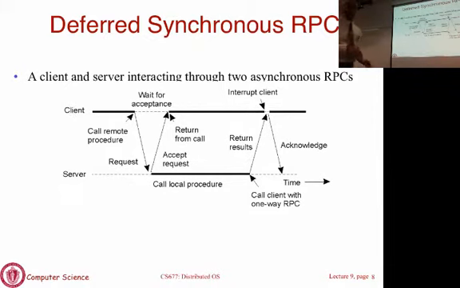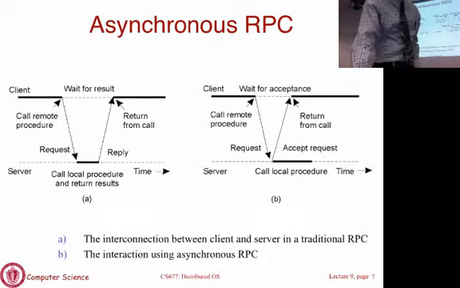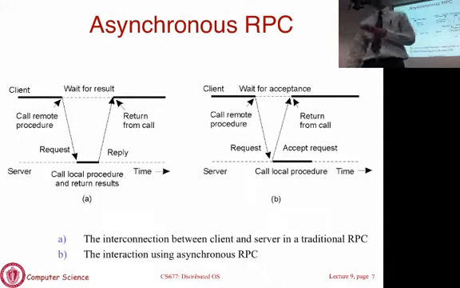What would be the use case for a one-way RPC? So we will see when we talk about MPI, message passing interface, there are many of these semantics. Okay? So as I was saying, if you're using TCP, there is really no difference from the application's perspective whether you use asynchronous or one-way because you're going to get an acknowledgement anyway.